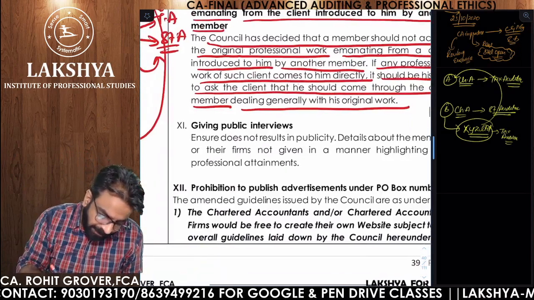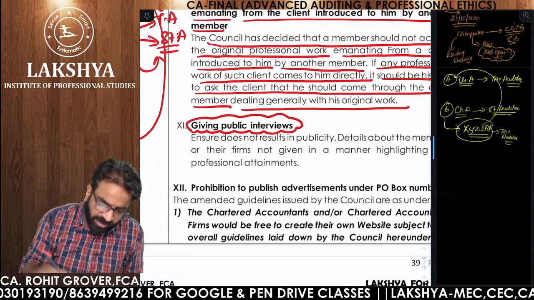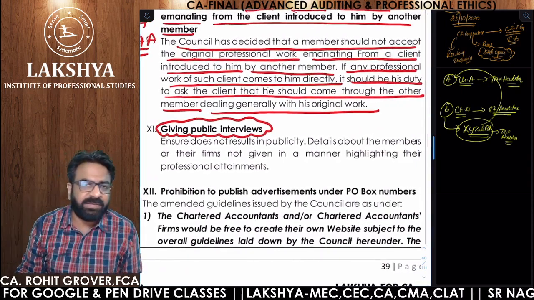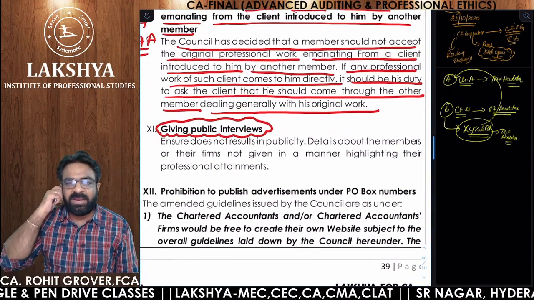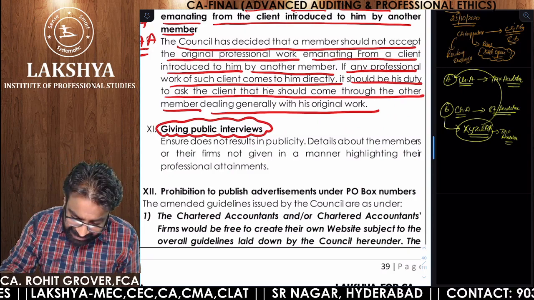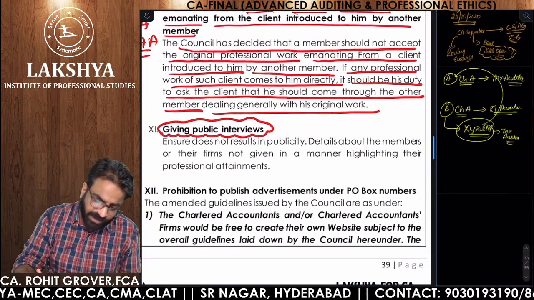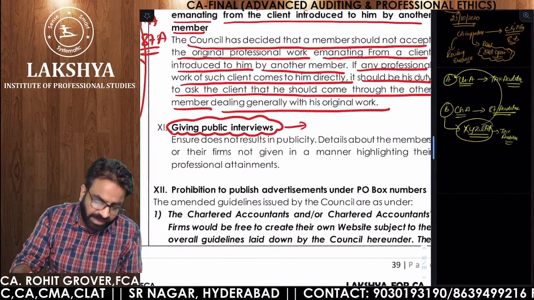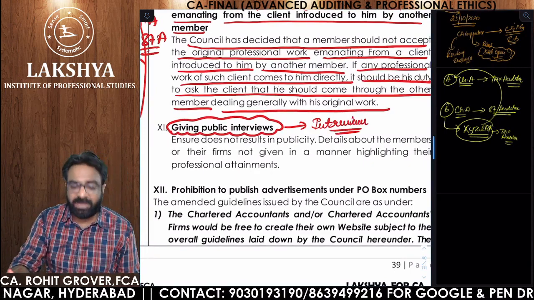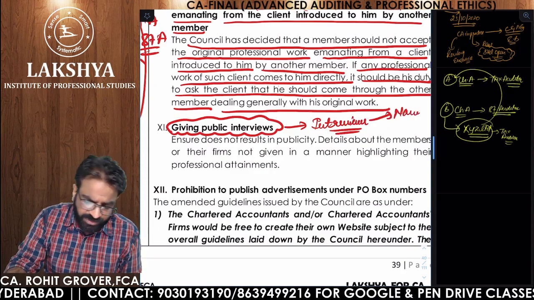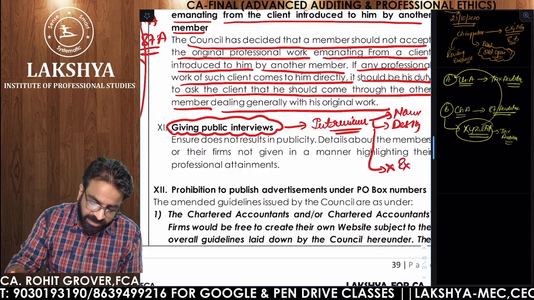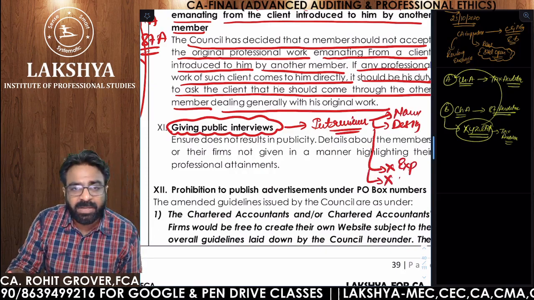Now, giving public interviews. What is the guideline when you're giving public interviews? Say, for example, I have been interviewed by TV9. Now, TV9 is asking me, sir, what do you want us to tell about you? It is my responsibility to tell the interviewer to take my name, no issues. To take my designation, no issues. But don't talk about my experience. Don't talk about the name of my firm.